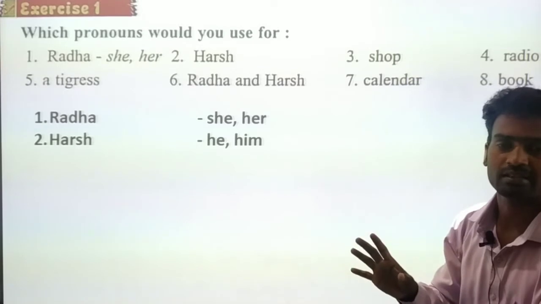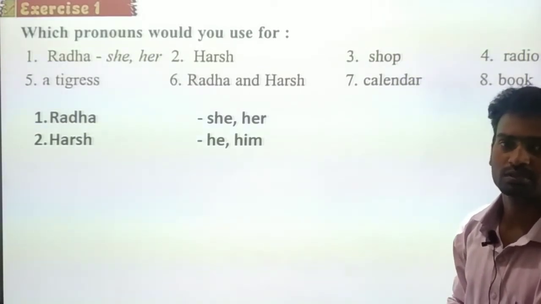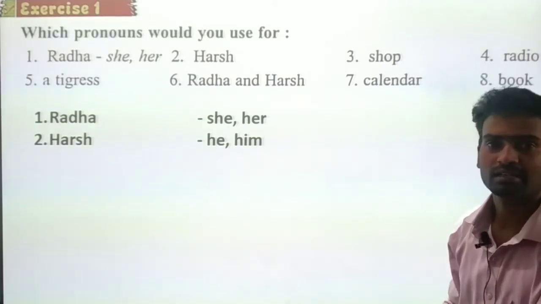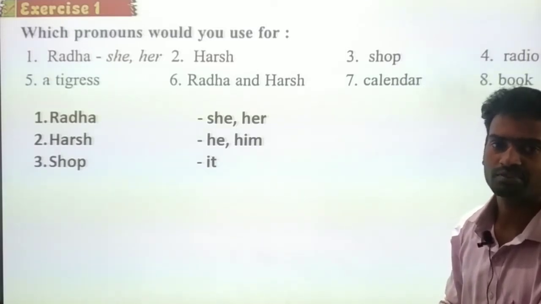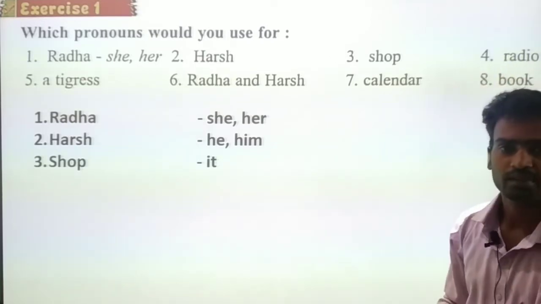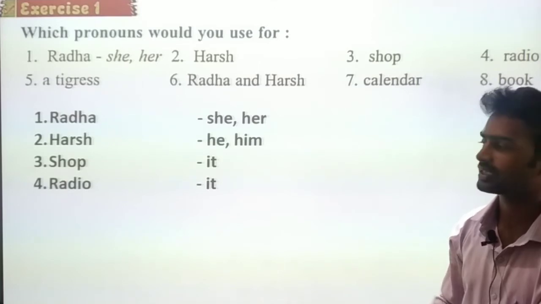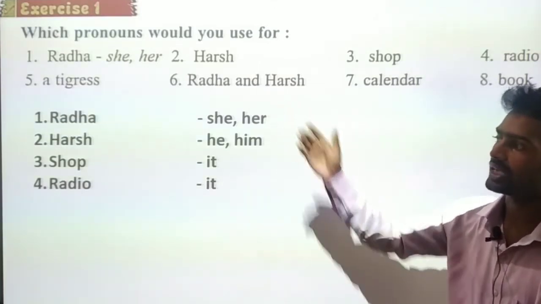Shop is a thing. We have seen the previous slide table, and with the table we can see it is it. For the shop we use it. And the next one, radio. Radio also is a thing. For the radio also we use it. Right?